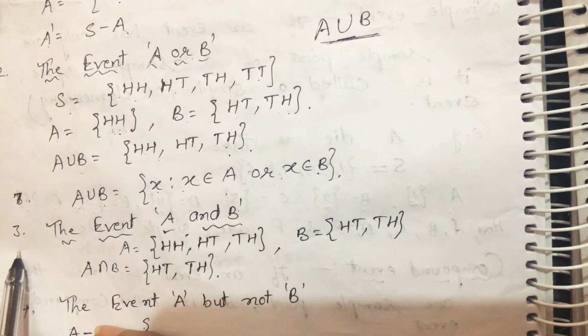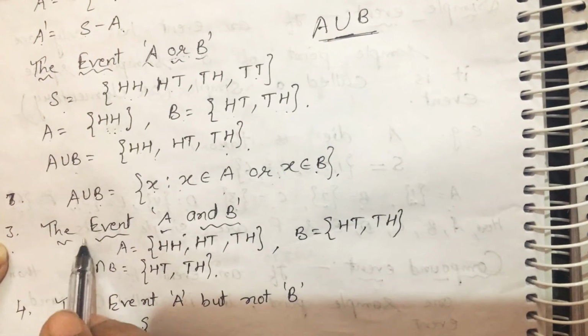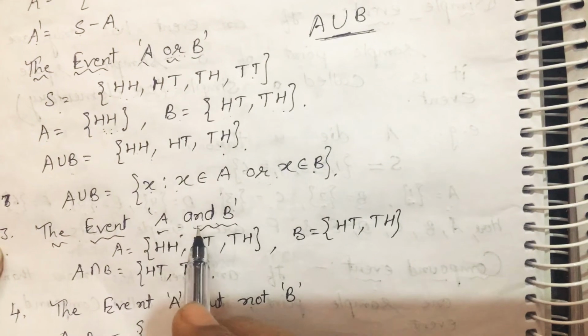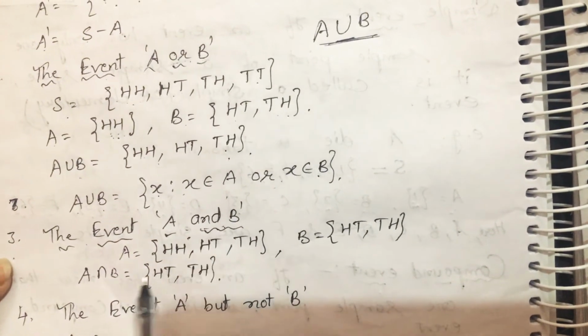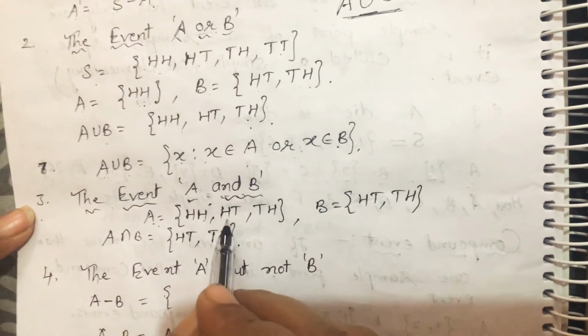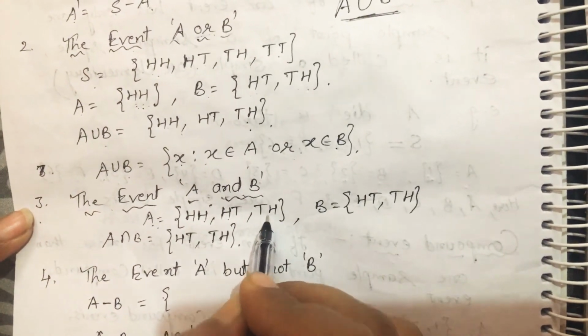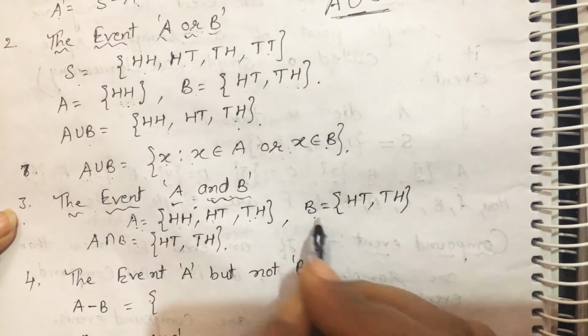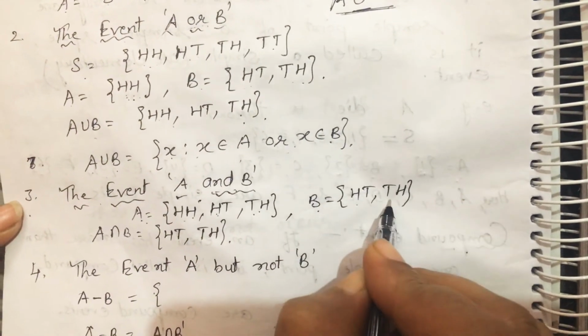Now come to the next one, the event A and B. And means intersection. We are using intersection for and. Suppose A event has elements HH, HT, TH, and B set has elements HT and TH.